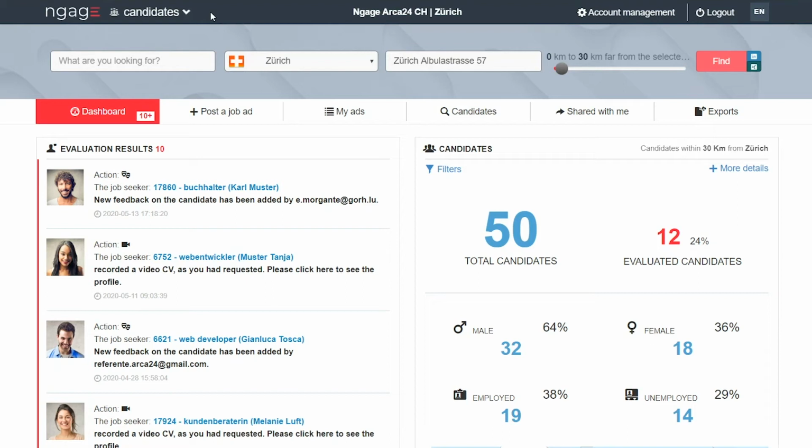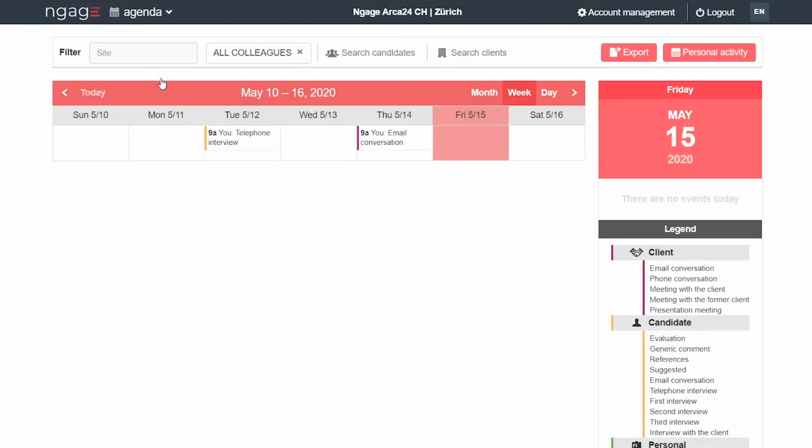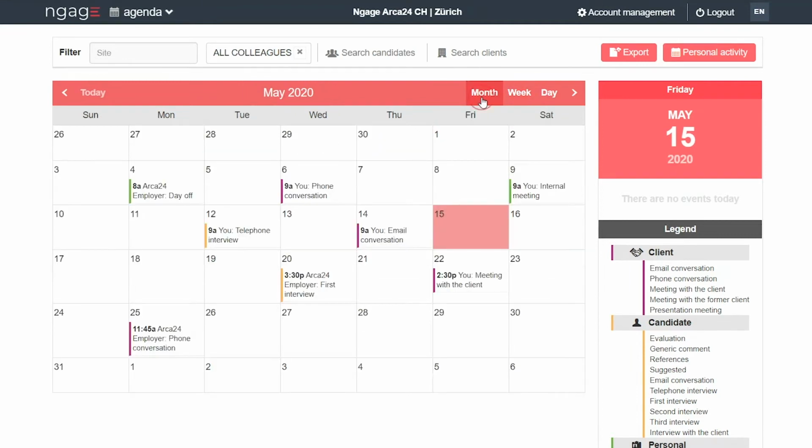The system includes a module entirely dedicated to the planning and management of activities: the agenda. In this section, you can have an overview of all the activities planned by you or your colleagues with candidates, clients, or even on a personal level, such as, for example, for an internal meeting or a day off.